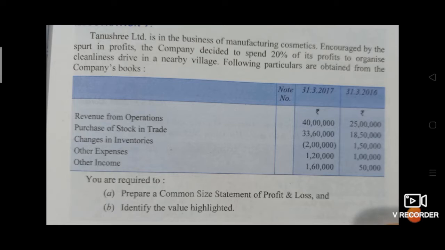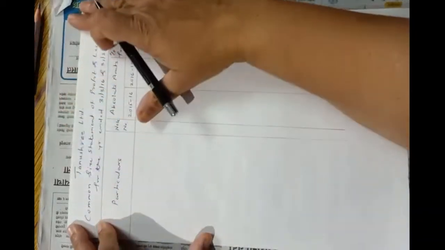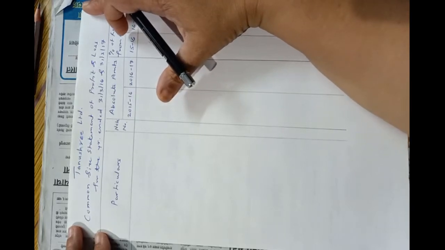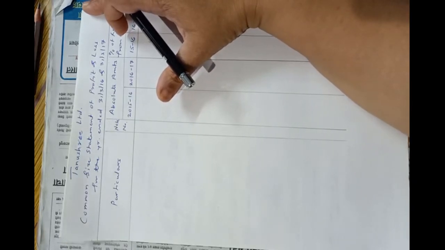Here the value highlighted is the concern for health of the society. So they have decided to conduct cleanliness drive in the village. Okay. Now let's prepare the common size statement of profit and loss of Tanushri Limited. Let's start. So here now we will prepare common size statement of profit and loss of Tanushri Limited for the year ended 31st March 2016 and 31st March 2017.